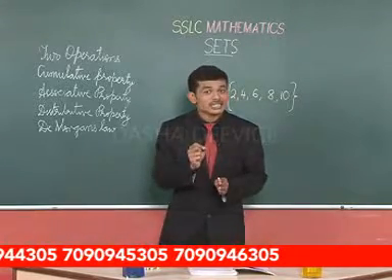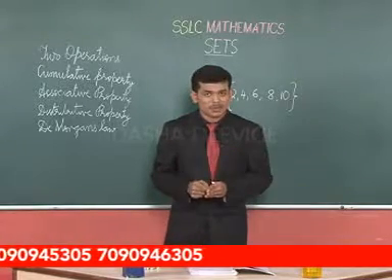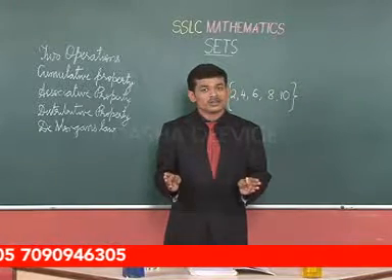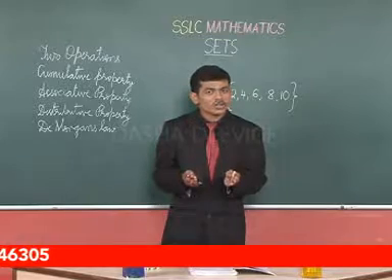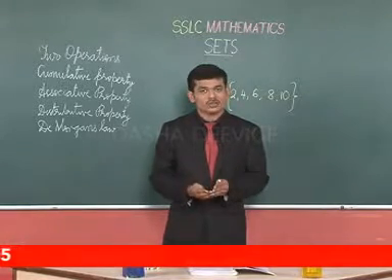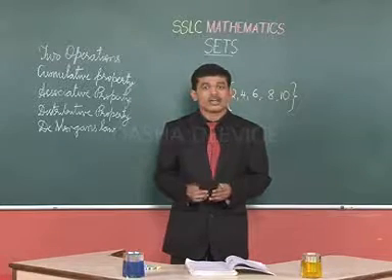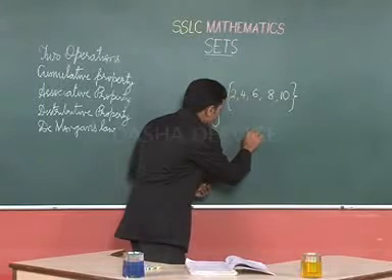So, this is a null set. Or take one more example. A set of trees on the moon. So, this becomes a null set because there is no tree which can grow on the moon. So, these two are examples of a null set, and this null set is represented by some A.